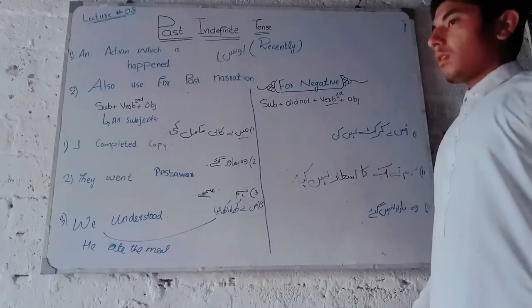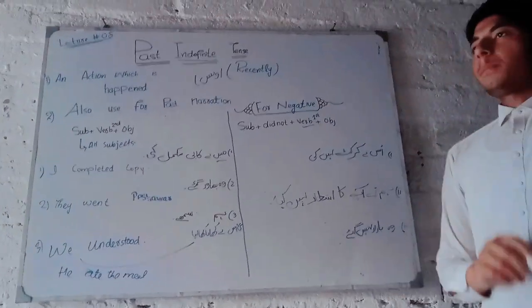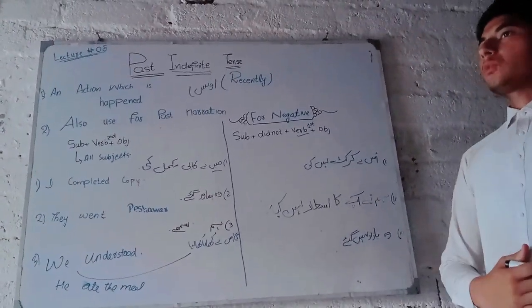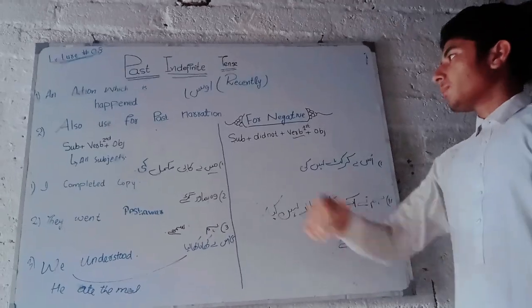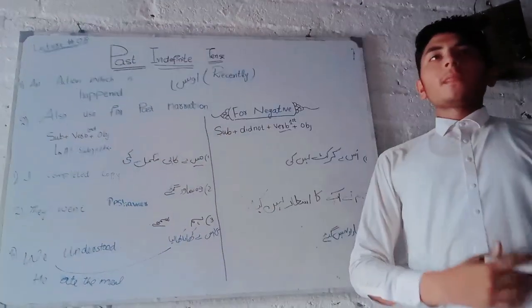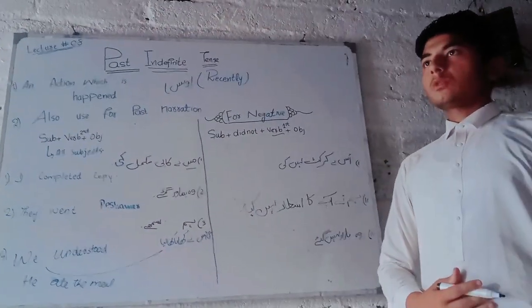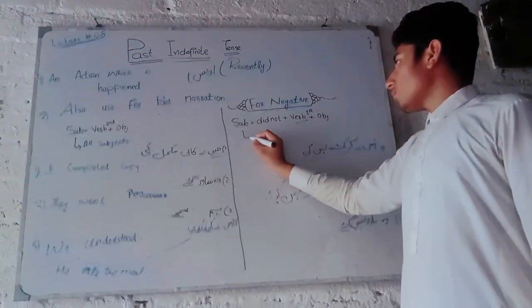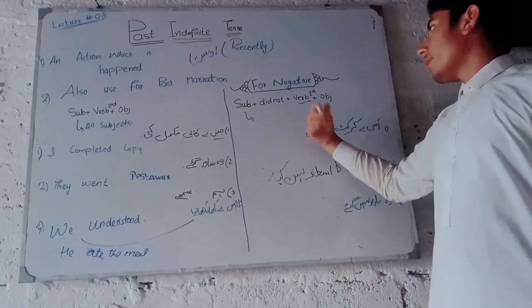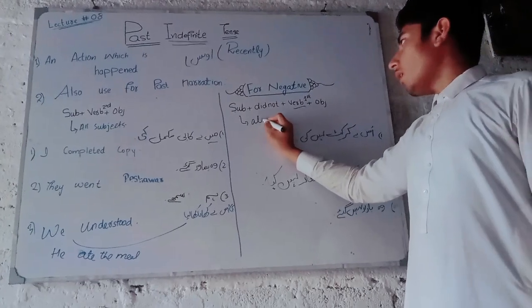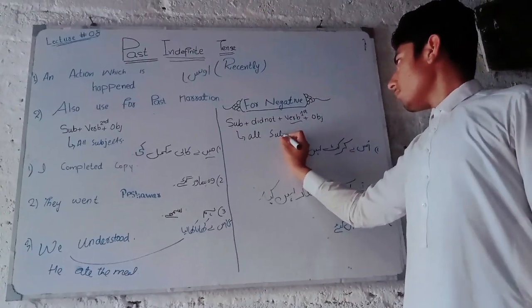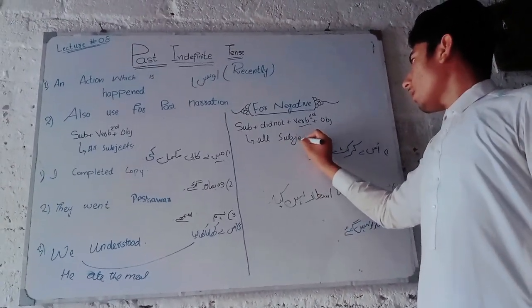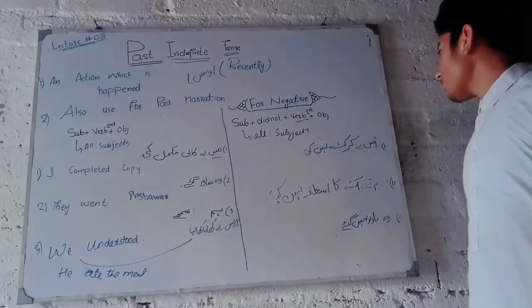And remember that in the past indefinite positive sentence we use the verb second form, and in the negative sentence we use the verb first form. So here, after all the subjects, we use didn't plus verb first form. After all the subjects, we use verb first form.